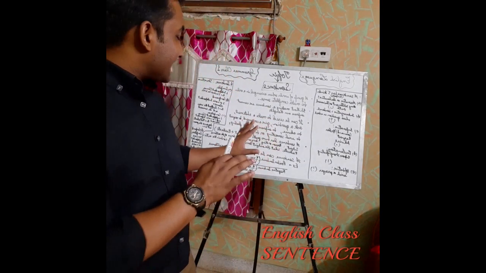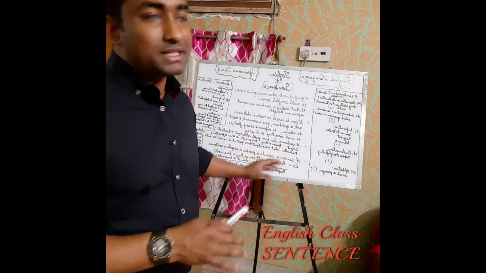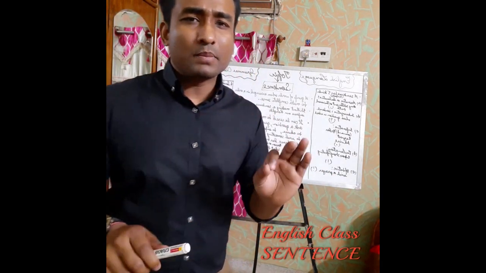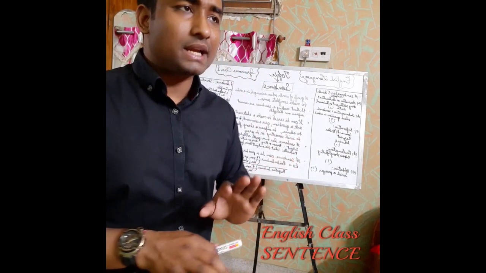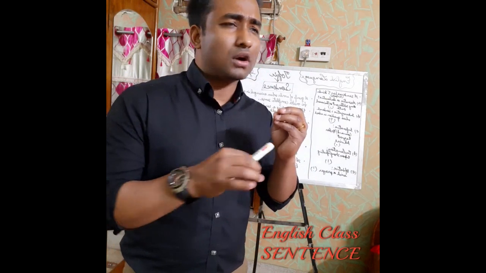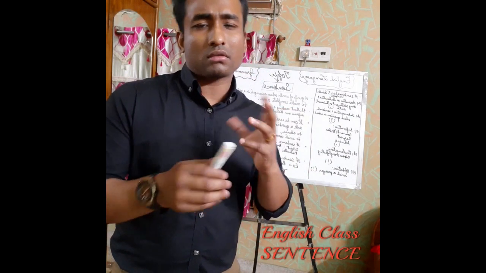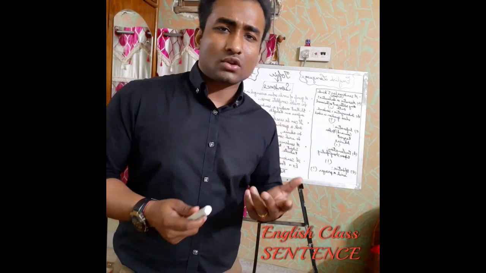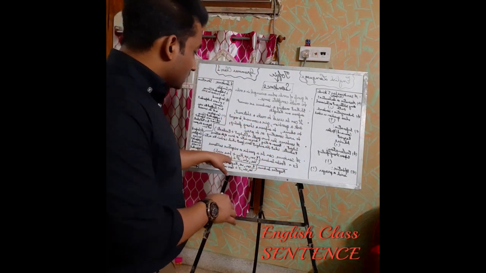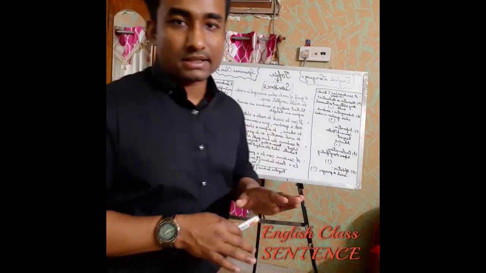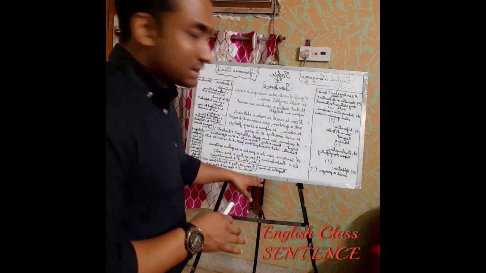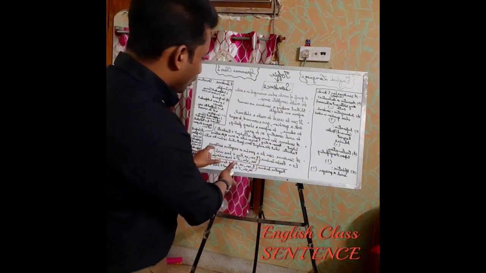Now a sentence can be positive or negative also. Means I can call a sentence a positive sentence or a negative sentence. Very simply I'll make you understand. Positive sentences are those where you generally do not put no, never, does not or do not. So where you don't use these words, those are positive sentences, and where you use these words, those are negative sentences. You can see on the board also I have written it in a very short format.